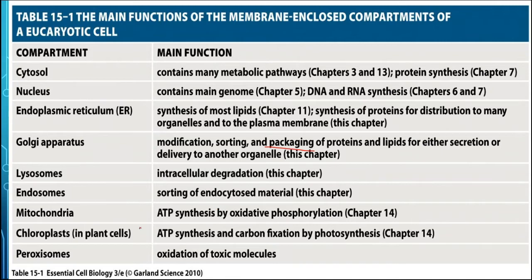Then mitochondria help in synthesis as well as storing of energy in the form of ATP. Then chloroplast also helps in the process of protein synthesis, photosynthesis, and also in the synthesis of ATP. Then peroxisomes are involved in the oxidation of toxic material. So in this way, these are some different organelles which help in various ways to this eukaryotic